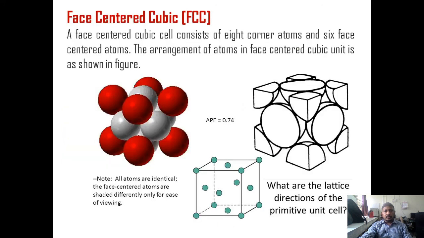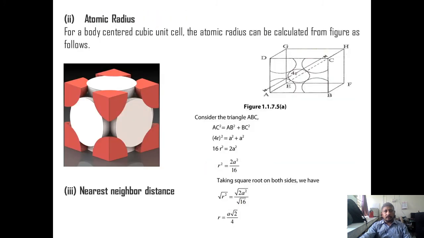Then the atomic radius, we can have this diagram here. The atoms along the face diagonal are touching each other, and if you have the 4r as a diagonal length, here we will get the right angle triangle ABC. After using the Pythagoras theorem and solving that, we will get the relation, that is R is equal to A root 2 by 4, and the nearest neighbor distance is just twice the atomic radius, so it is 2R, that is A by root 2.